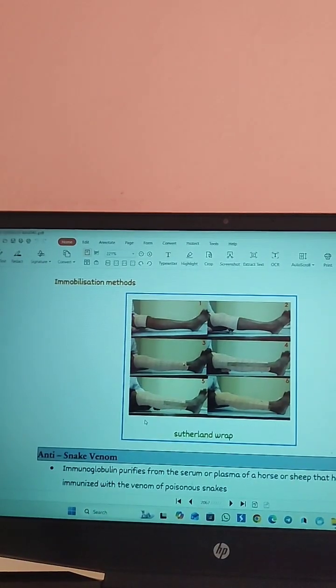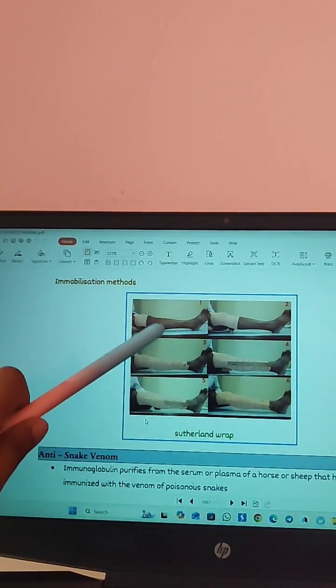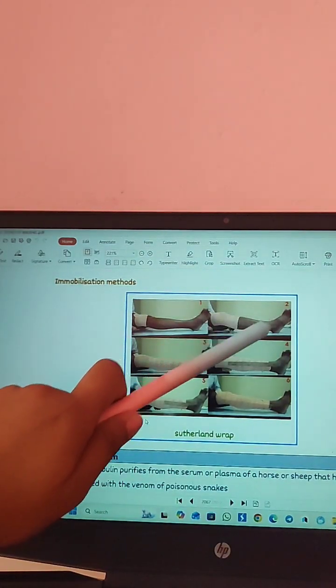So this one is the immobilization method, that is the Sutherland wrap. You should wrap the whole limb, like this.